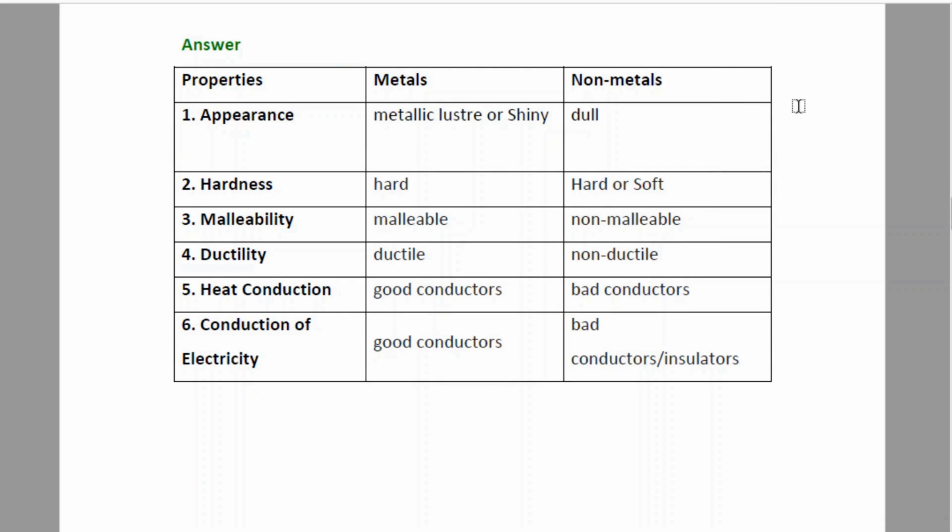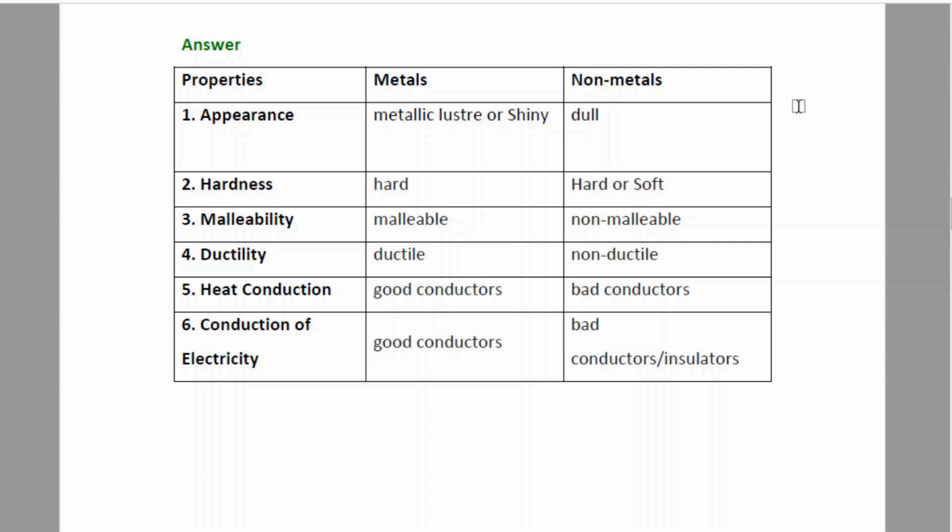The first property is appearance. We know that metals are usually lustrous or shiny, whereas non-metals are dull in appearance. Hardness: again we all know that metals are usually hard. Non-metals may be hard or soft. Most of them are soft, but again we have some exceptions such as graphite and diamond, which are very hard.